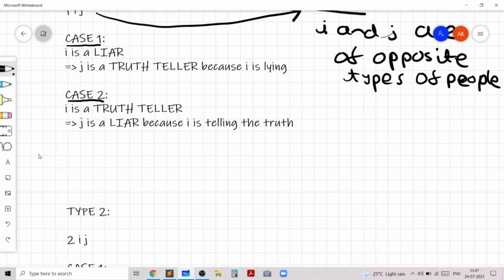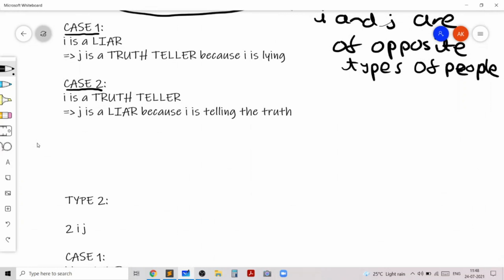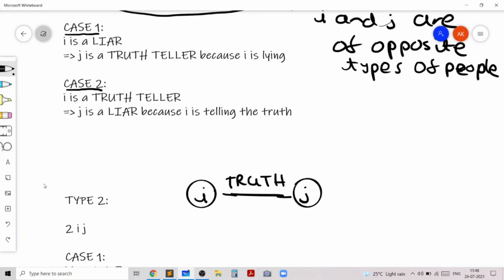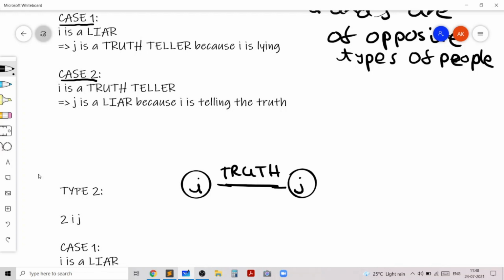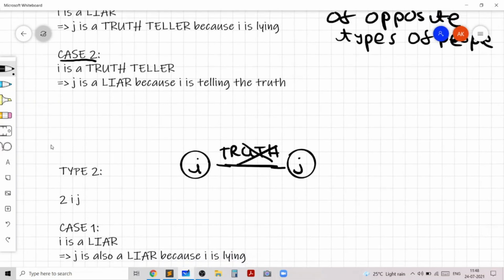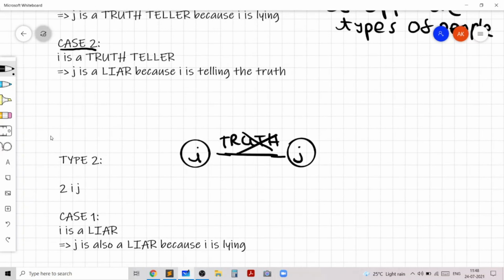In the type 2 query, again we'll do the same casework which we did for the type 1 query. We know that when we are considering two people i and j, i is vouching for astronaut j and i is basically saying that astronaut j is a truth teller. So if i is a liar, then we know that i is lying about the fact that j is a truth teller, and this makes j not a truth teller, so basically he's a liar. So if i is a liar, j will also become a liar.